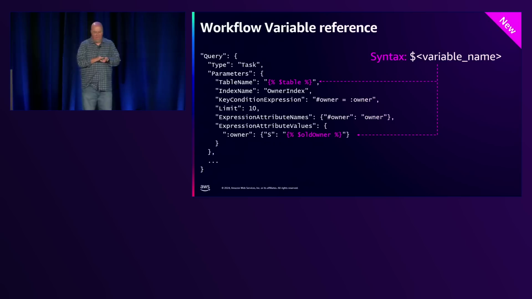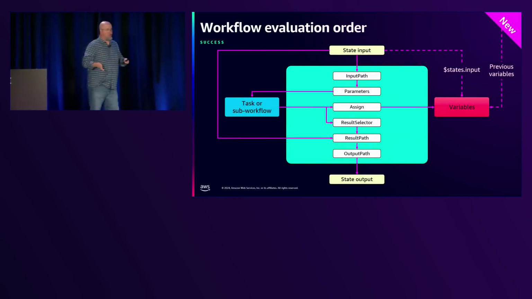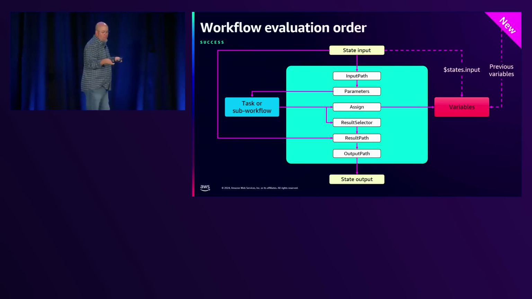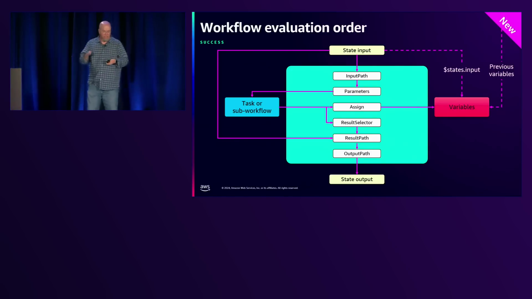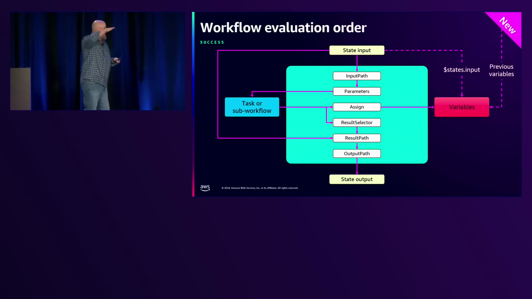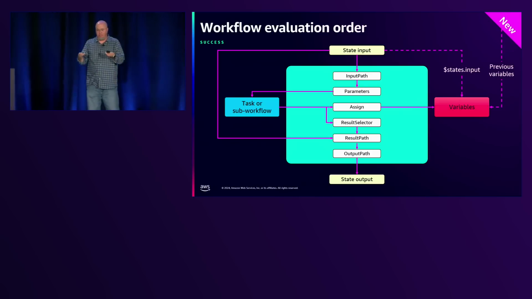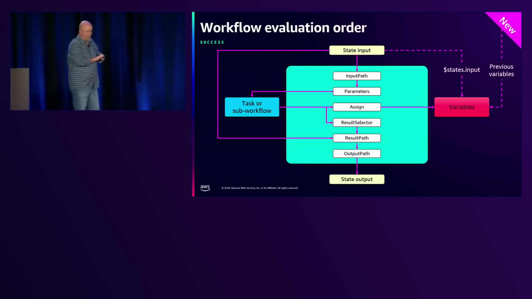Right? So this is how you would reference those. But I want to explain the evaluation order. This is really important. It tricked me at first. So we're going to look at it in JSONPath if you're using that. The actual task or workflow runs before you assign a variable. So the $ that you're getting there is the result of that task. That's really important to understand, and I'll explain the ramifications of that shortly.